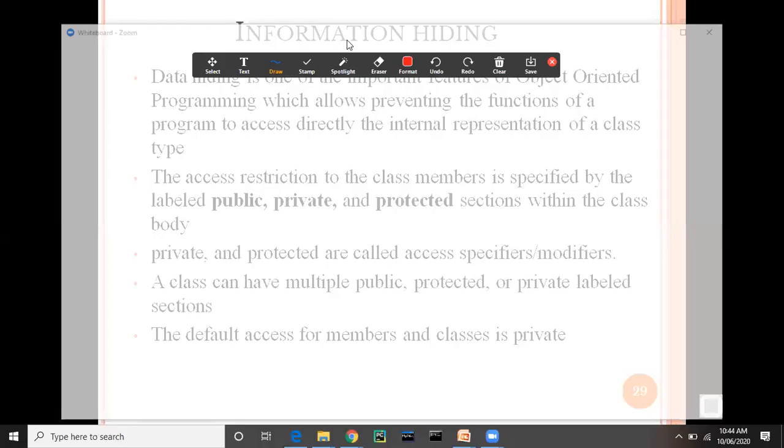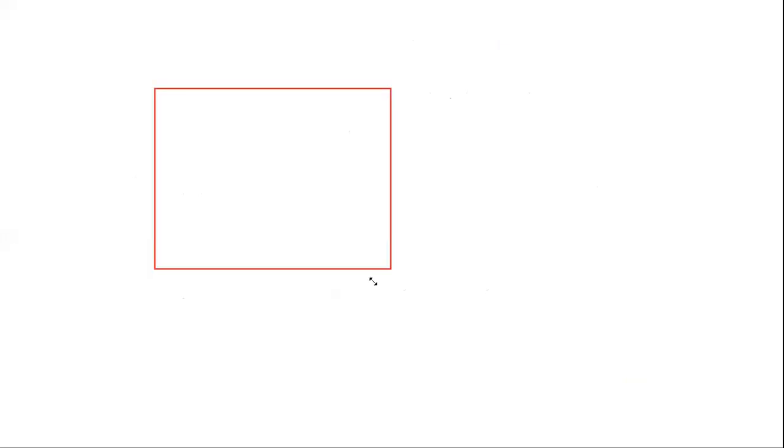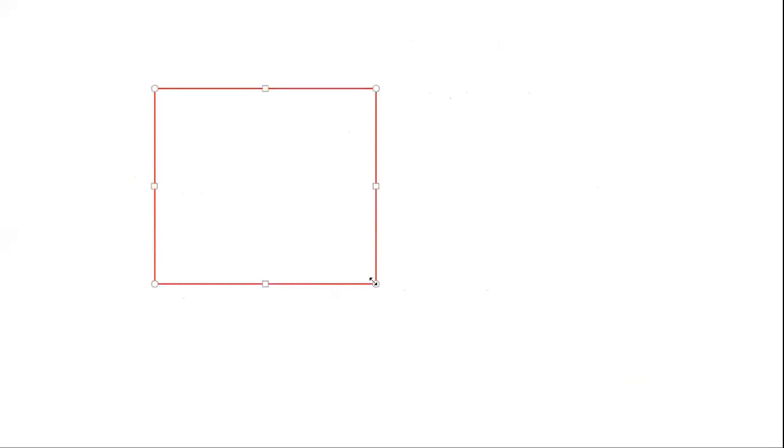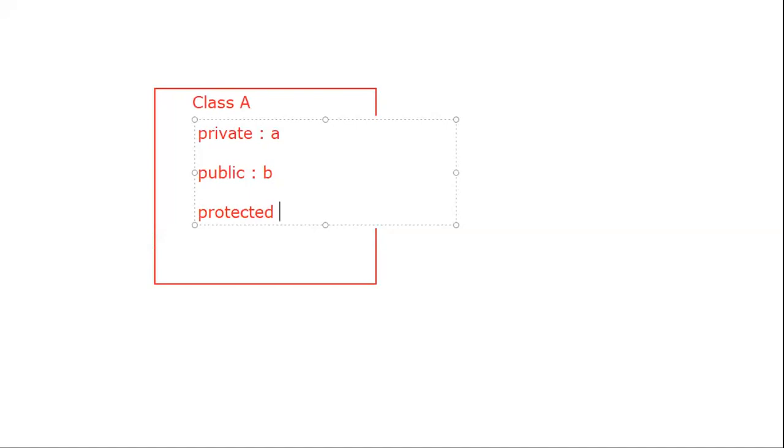Okay, so I will just mark this as a box. This is nothing but a class, class A. And we have three different specifiers. Which are those? Private, and inside that private, suppose a variable a is available. The second one is public, inside which a variable b or any functionality is available, and then protected, and inside that a variable c is available.